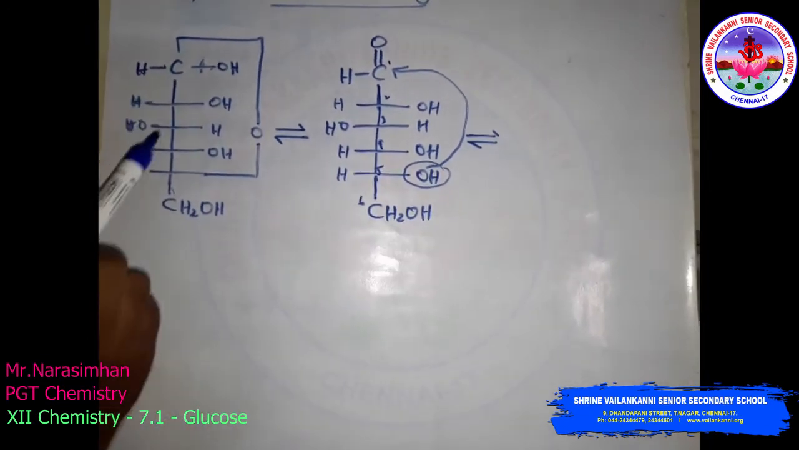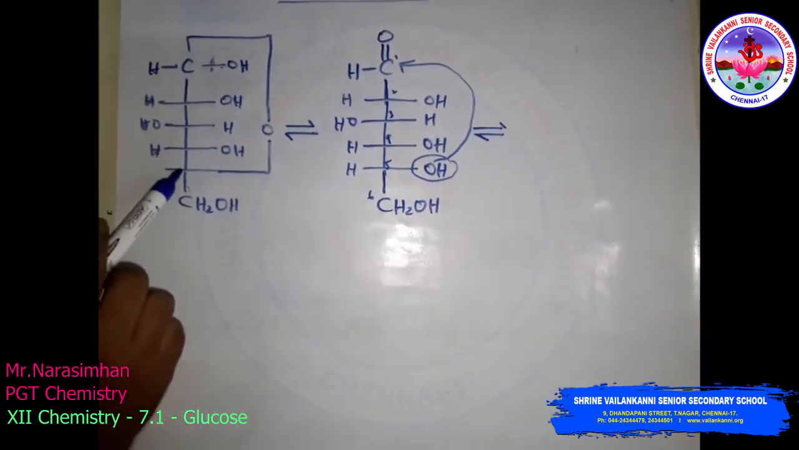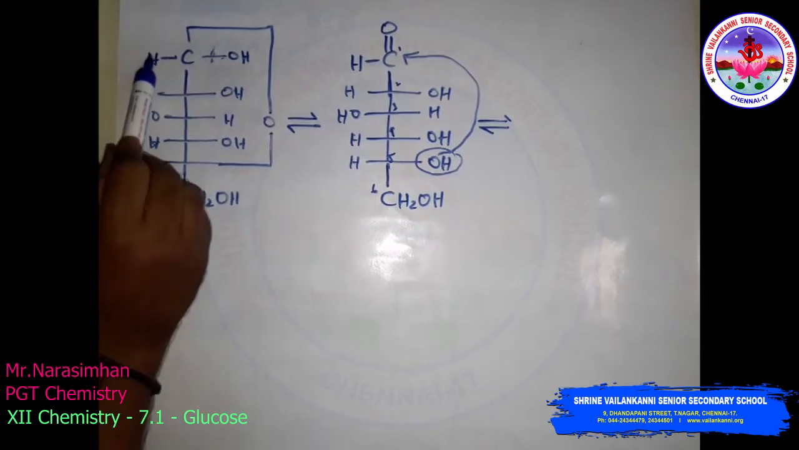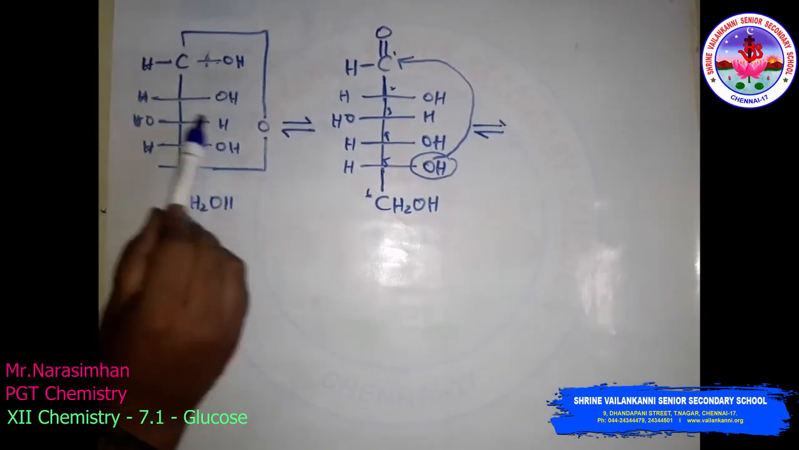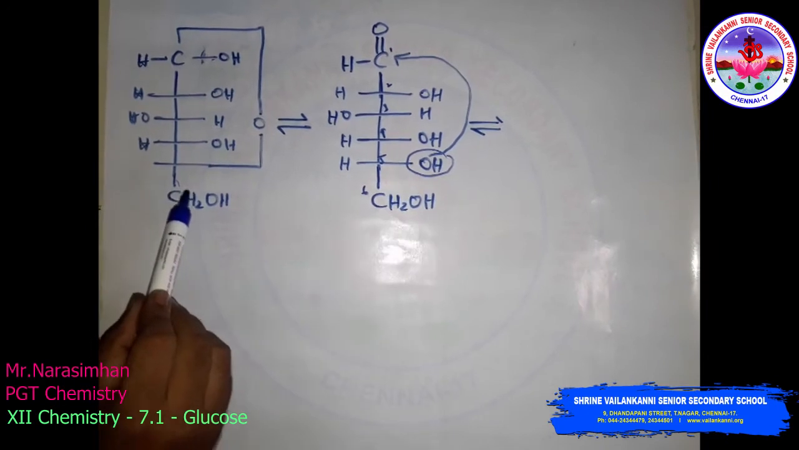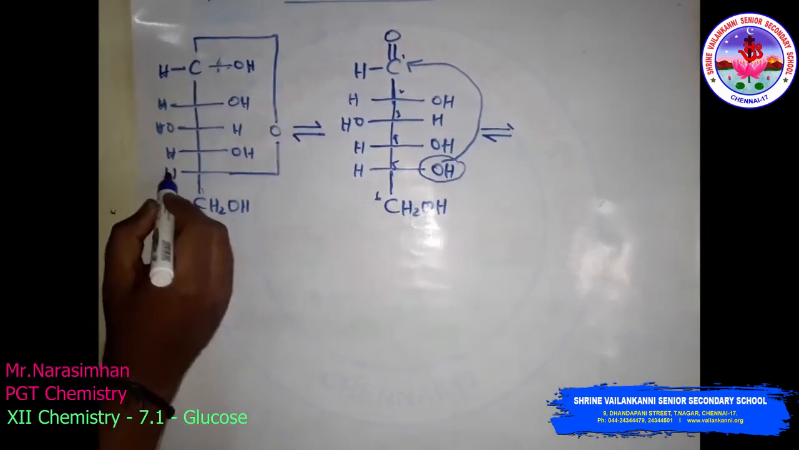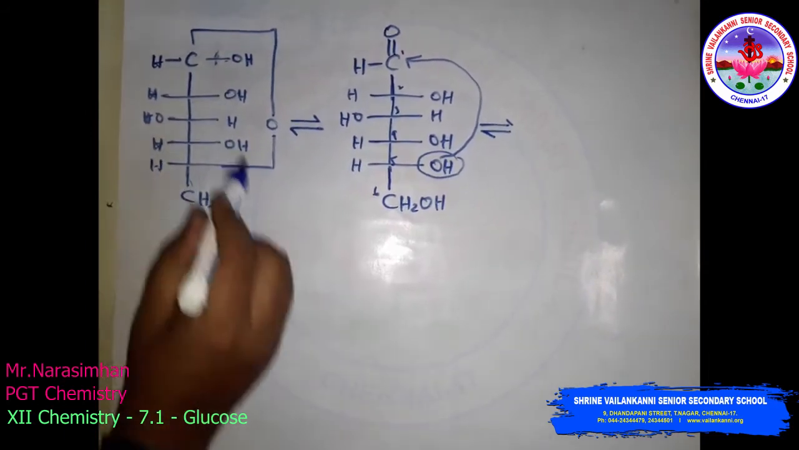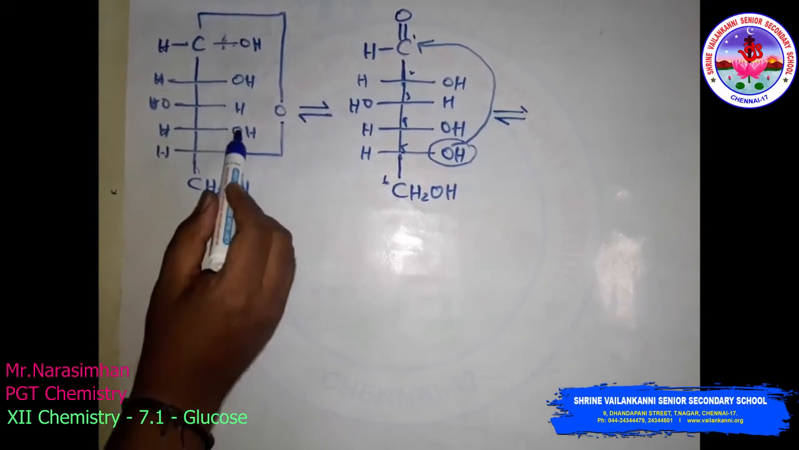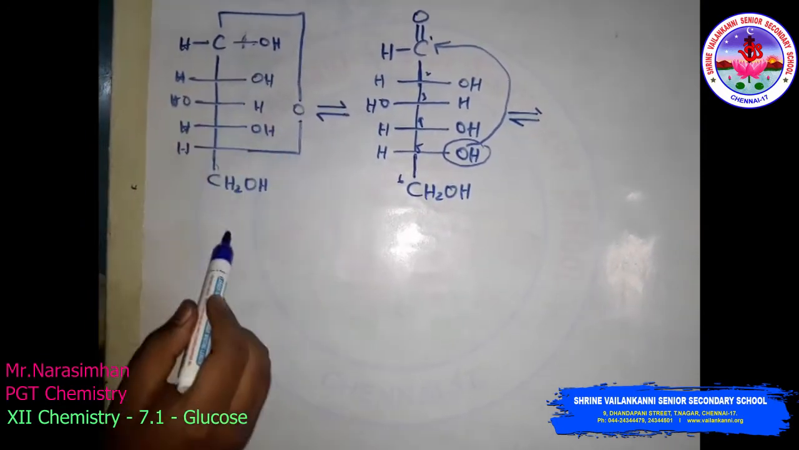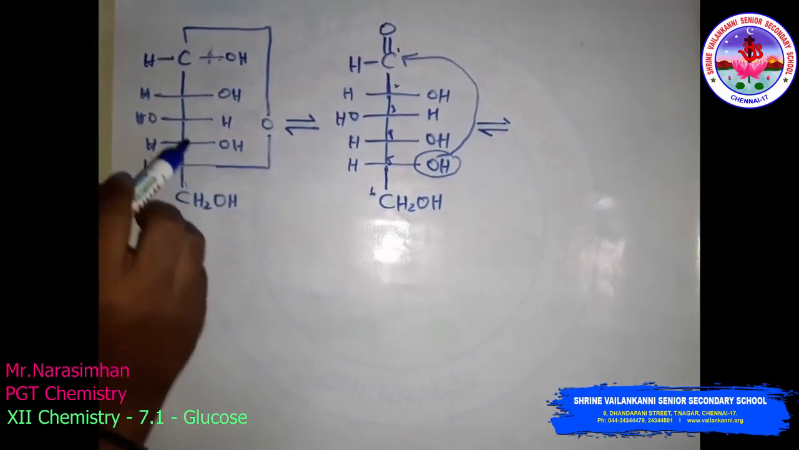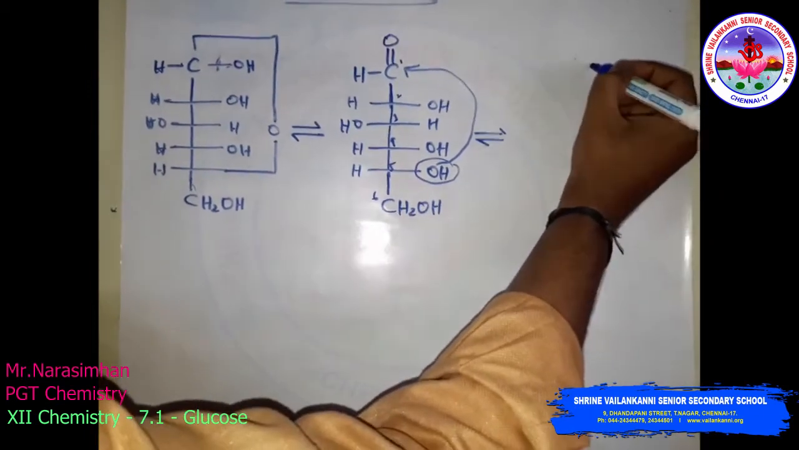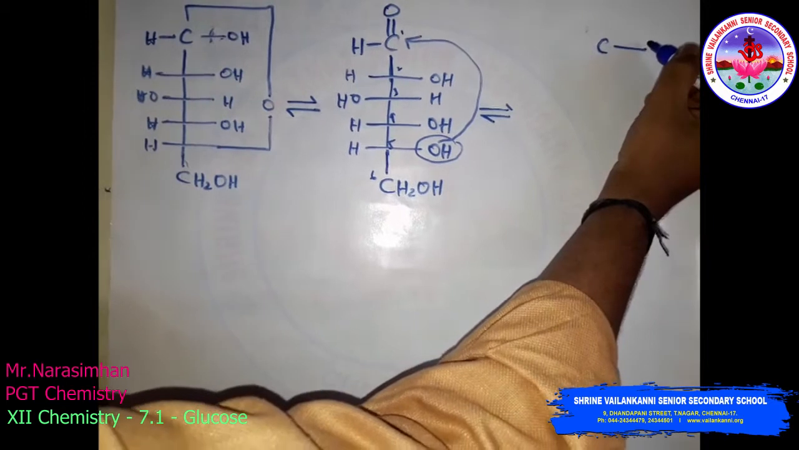Now count the number of carbon atoms: 1, 2, 3, 4, 5, 6. So 6 carbon atoms. Then hydrogen atoms: 1, 2, 3, 4, 5, 6, 7, 8, here also 9, 9 plus 2 is 11, plus 1, 12. So a total of 12 hydrogen atoms. Oxygen atoms: 1, 2, 3, 4, 5 and 6, so 6 in total. Now look at this form, and the same compound, I am going to write like this.